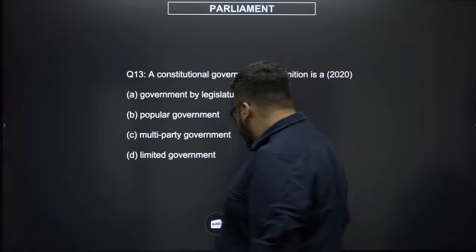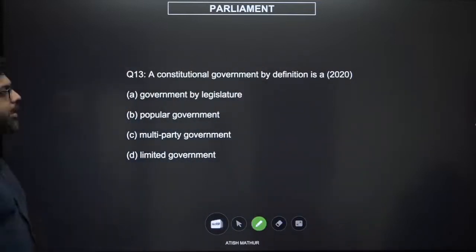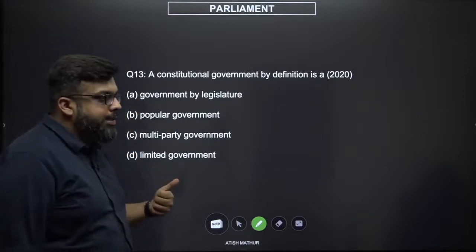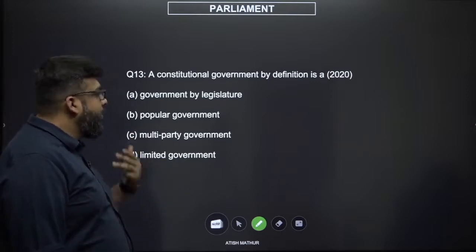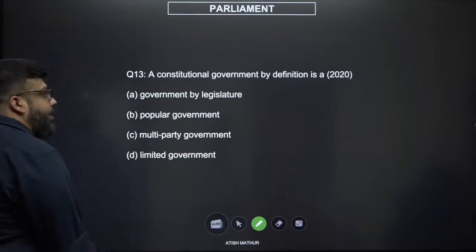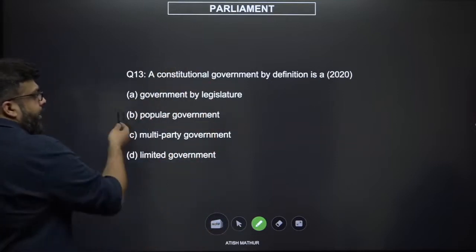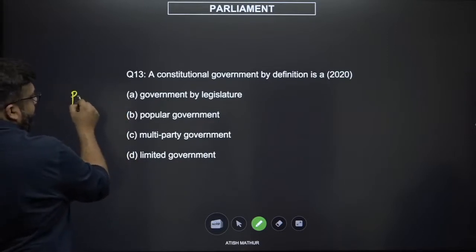13. Again, a question on constitutional government. A constitutional government by definition is a government by legislature, a popular government, a multi-party government, or a limited government. All right. Let's apply the devil's advocate theory. A government by legislature simply means a parliamentary form of government.